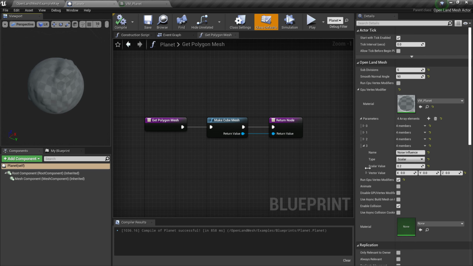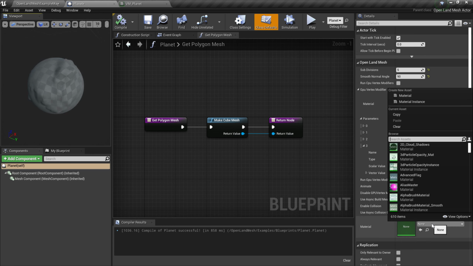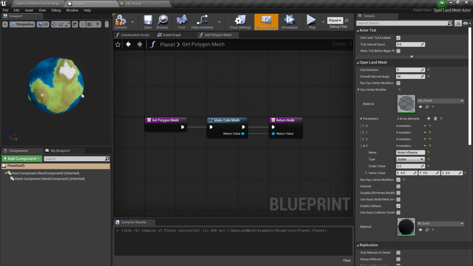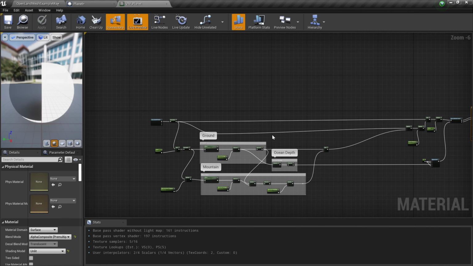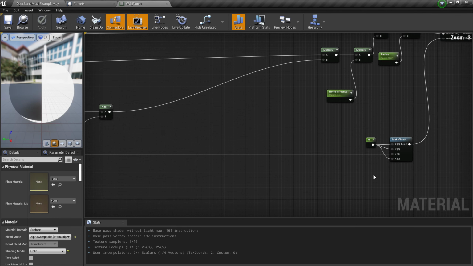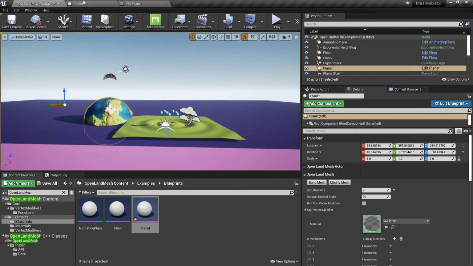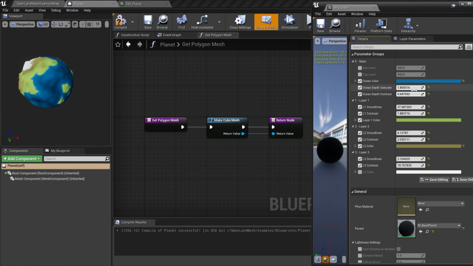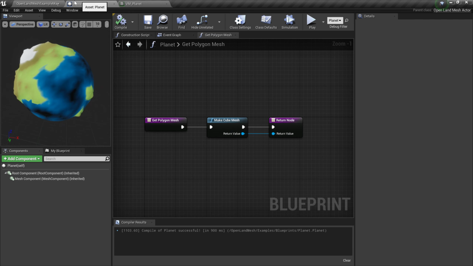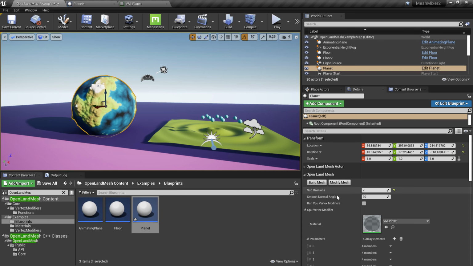All right, now we can basically put on material. For example, we have a material created for MI Earth. So based on that, we can get some colors based on the height of this mesh. And for the ocean, you can see we don't have any height over there, but we pass that information via the vertex colors. Here's the sea channel. So based on that, we can customize the ocean depth like this. You can see we can customize how it looks. That you see here is the same as the planet we created here, but we have increased the subdivision to get more details.